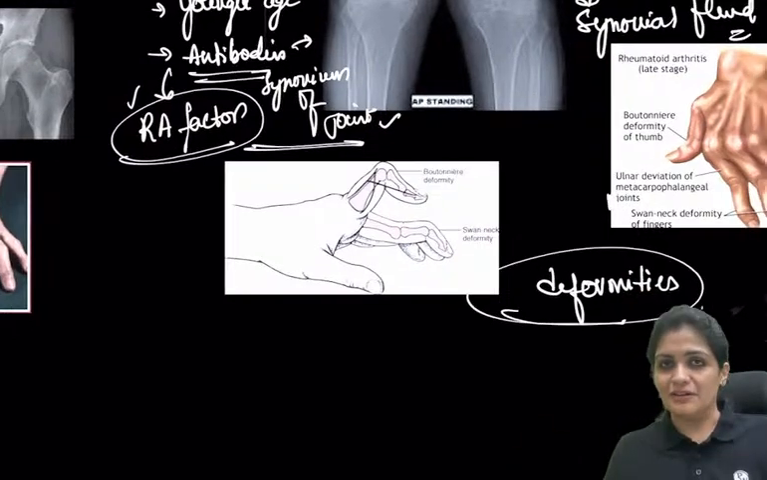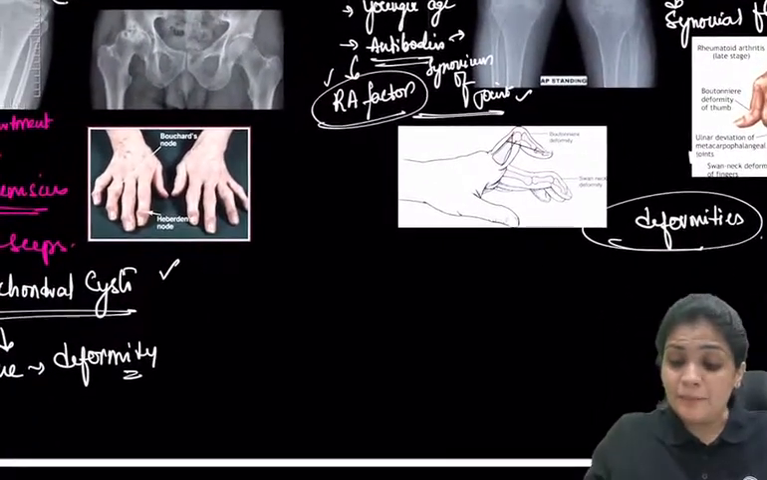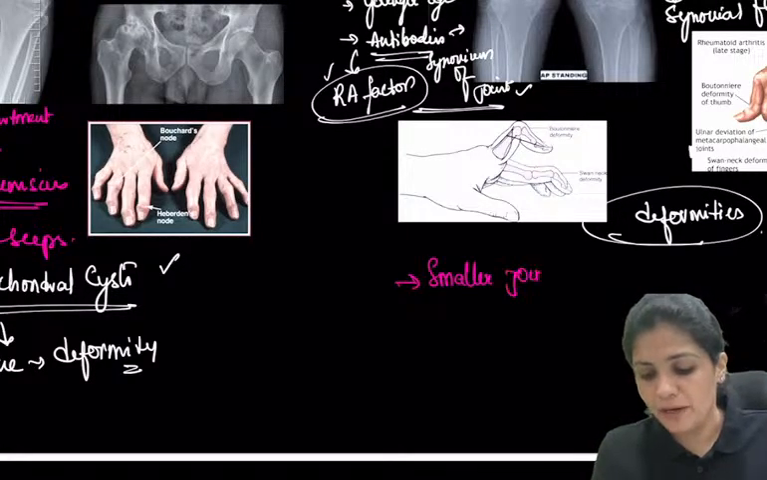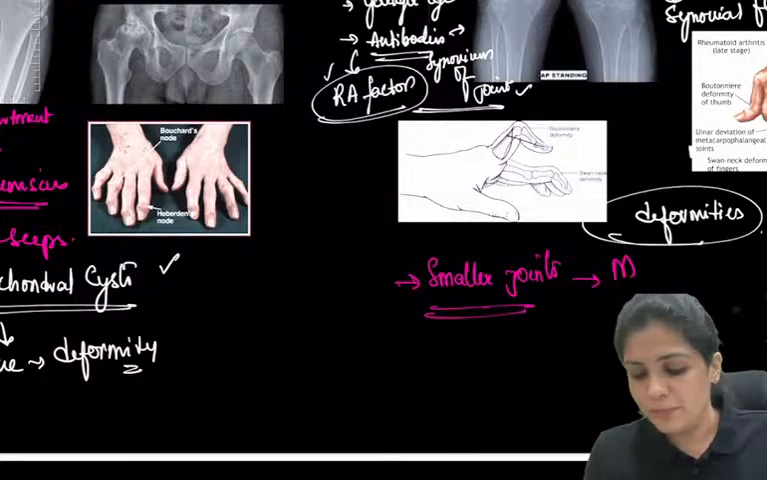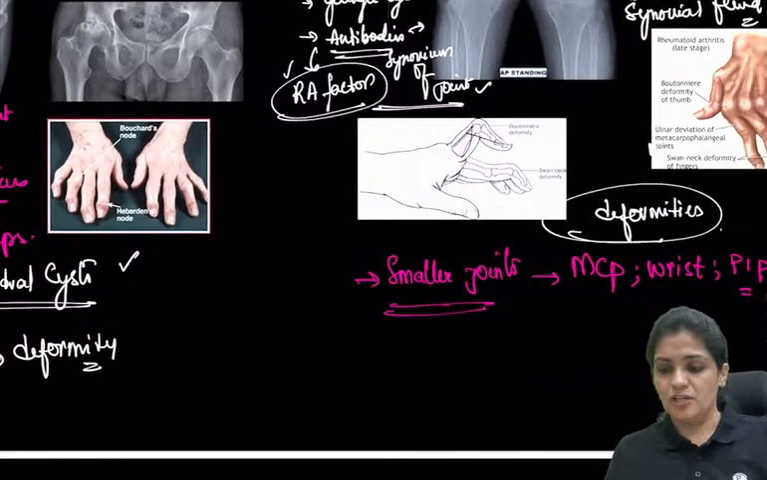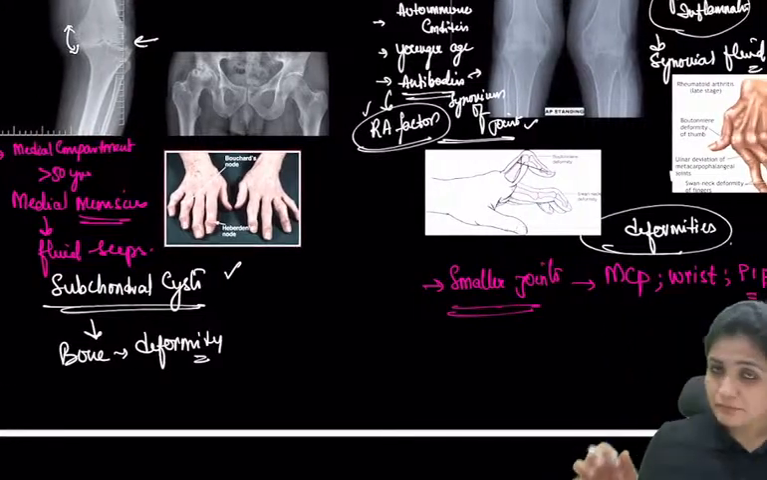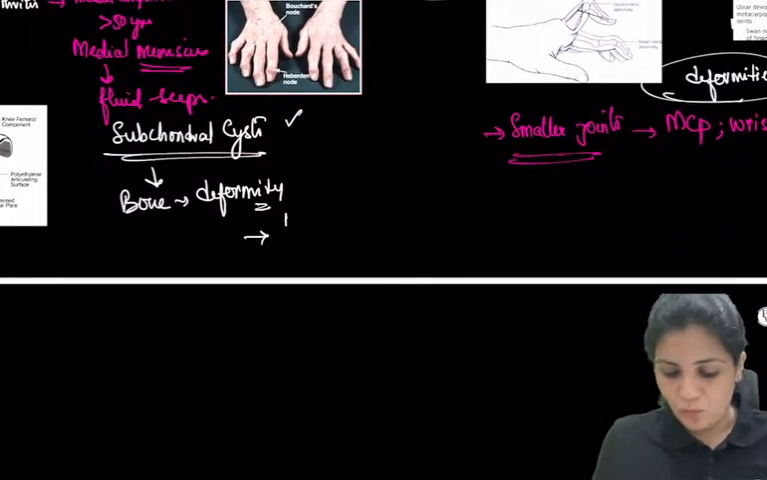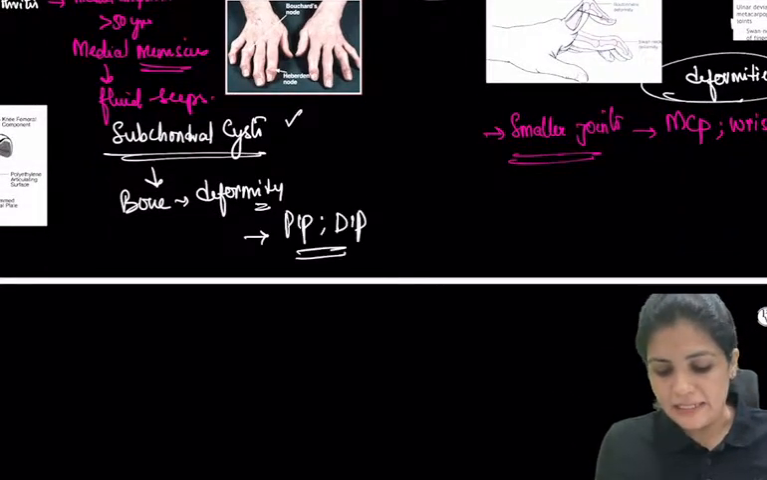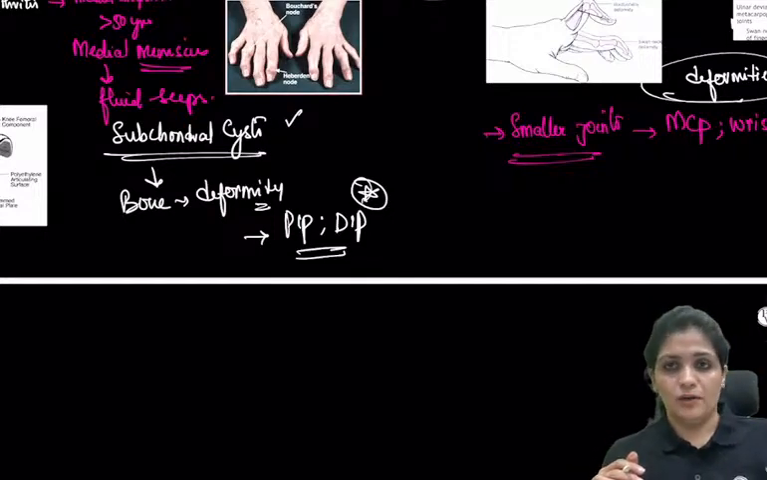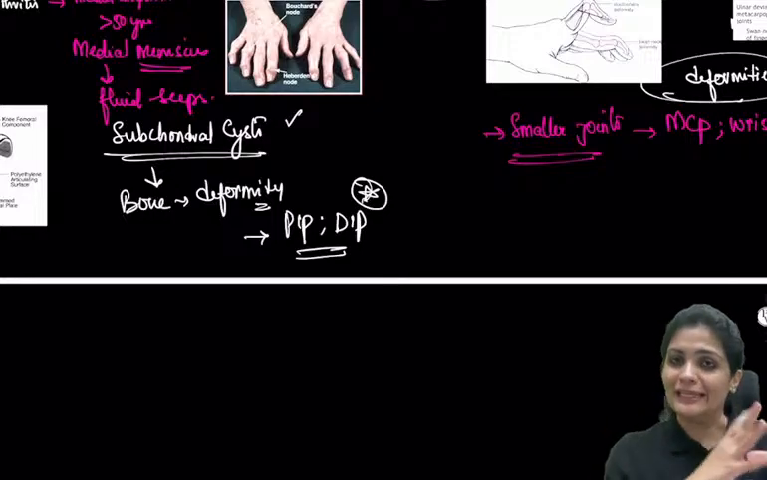But the most interesting is the involvement of the joints, most commonly the MCP joint, wrist joint, and the proximal interphalangeal joint. These are the three important joints which are involved in rheumatoid arthritis. In osteoarthritis, there is also involvement of the PIP and the DIP. It is not that only rheumatoid involves these joints, osteoarthritis also involves them, but usually they come with larger joints.